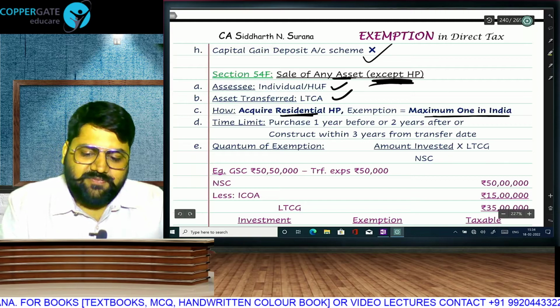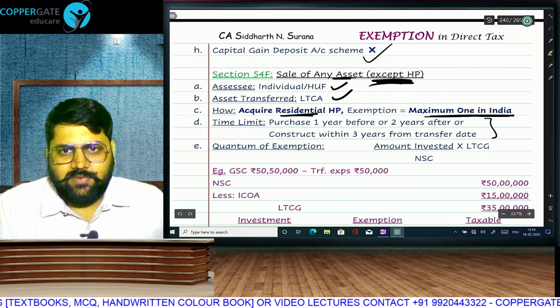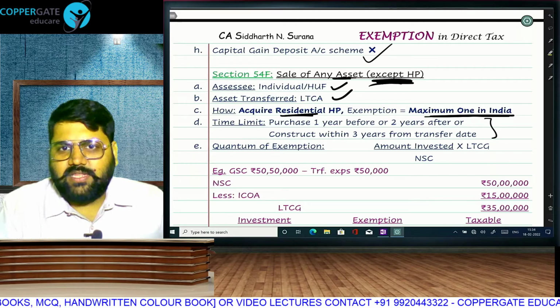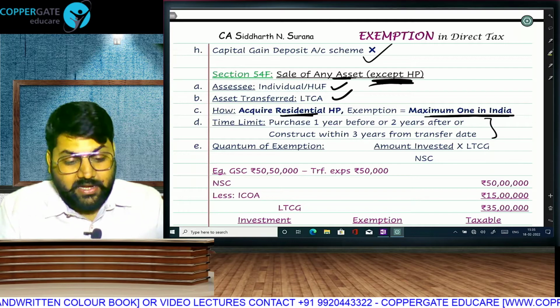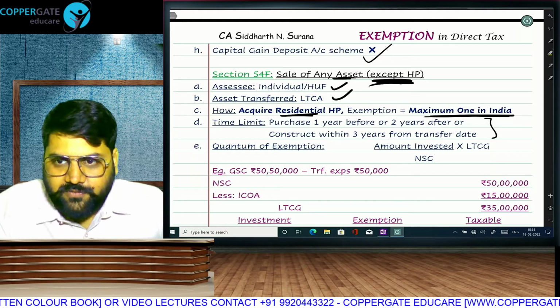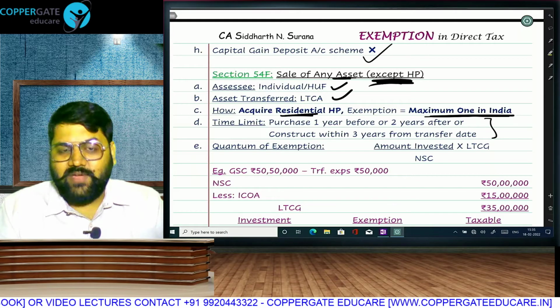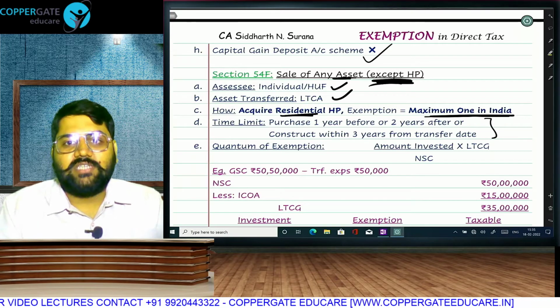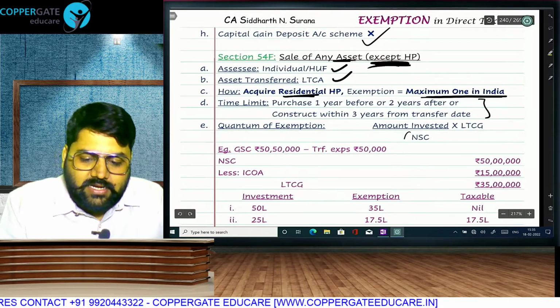Exemption will be for a maximum of 1 house, that also in India. Time limit is same as 54: purchase 1 year before, 2 years after, construct within 3 years after. But the main difference between 54 and 54F, and in fact 54F is different from the entire chapter in this respect, is that here you have to invest not your gain amount but your sale amount. You have to invest your entire net sale consideration.